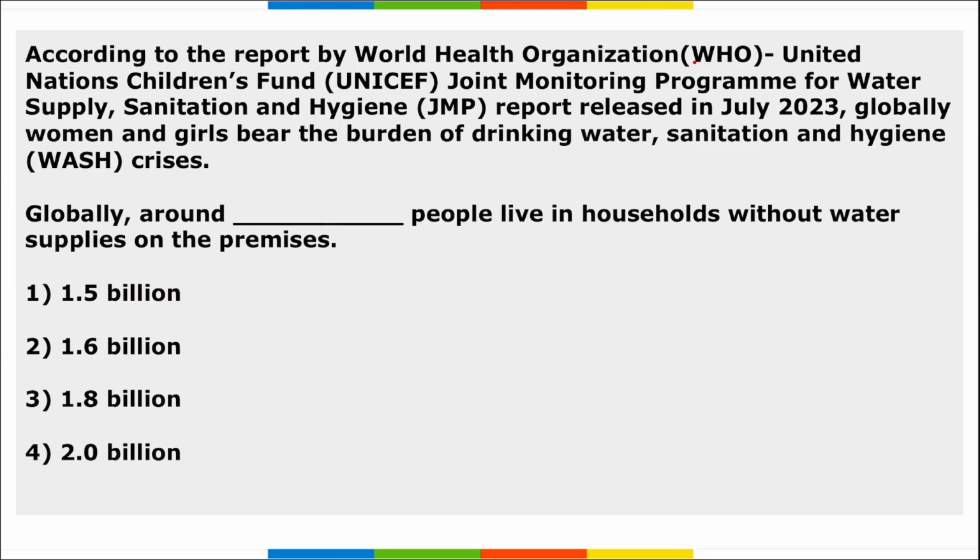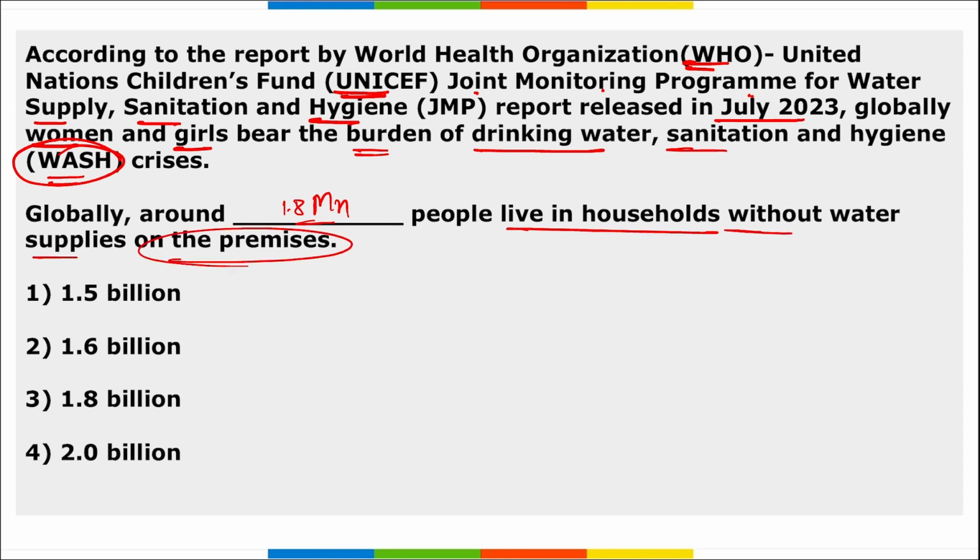Next is, according to the World Health Organization and UNICEF, they jointly released a joint monitoring program report for water supply, sanitation and hygiene that was released in the month of July. Globally, women and girls bear the burden of the drinking water, sanitation and hygiene, that is the WASH crisis. So according to this, globally around how many people live in households without water supply on the premises? So almost 1.8 billion people live in households without water supply on the premises, correct? And we are talking about a report that was released by WHO and UNICEF jointly. This was a joint monitoring program, and it talks about the